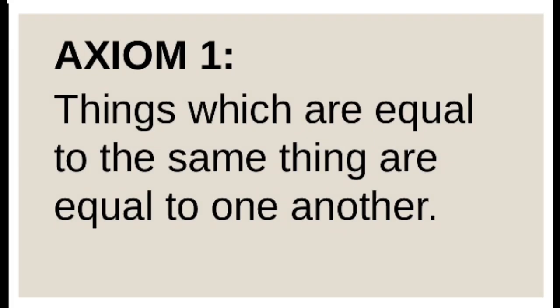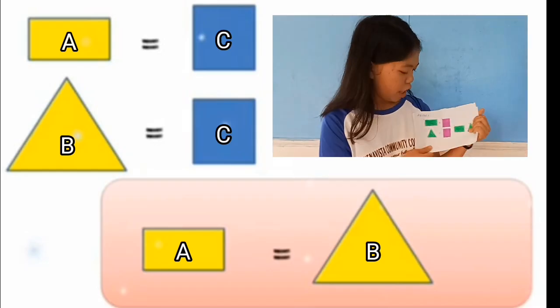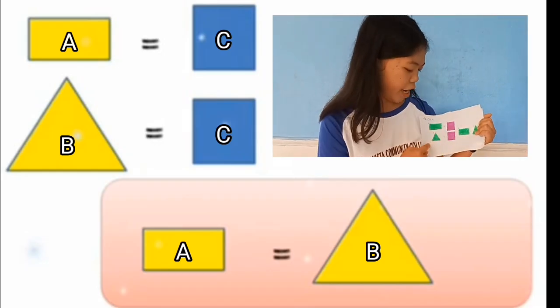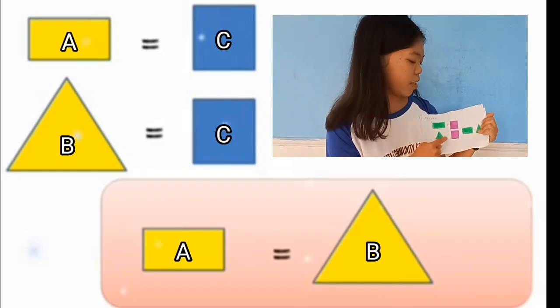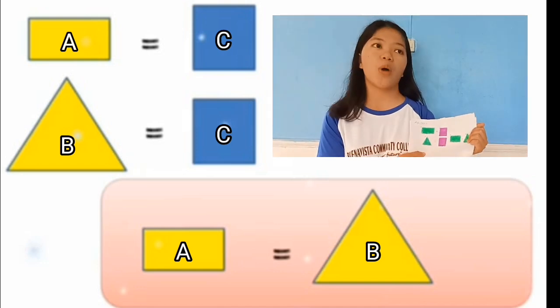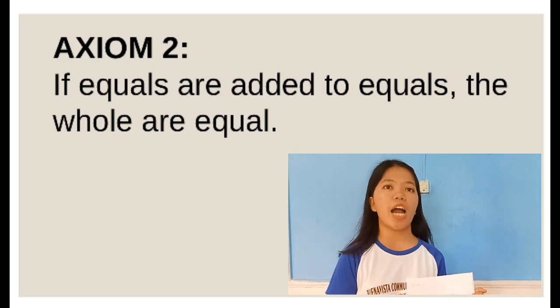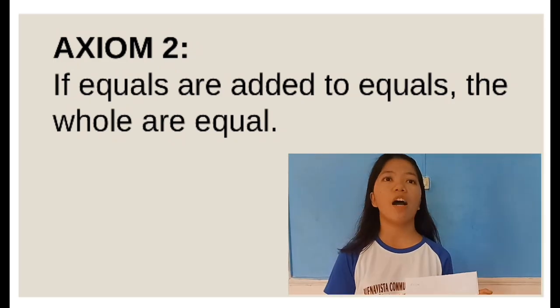The first of Euclid's axioms is: things which are equal to the same thing are equal to one another. Example: if A is equal to C, and B is equal to C, then A is equal to B. So this proves axiom 1. Let us proceed to axiom 2. If equals are added to equals, the wholes are equal.